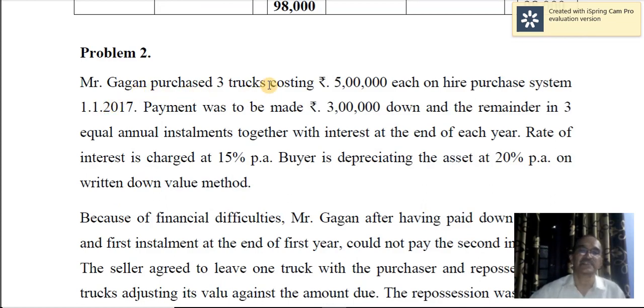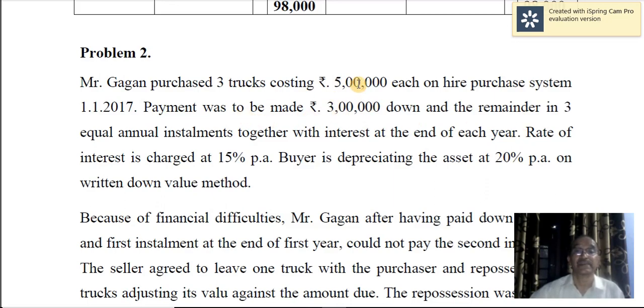Mr. Gagan purchased 3 trucks costing 5 lakh each. 5 lakh into 3, 15 lakh. The agreement was entered into on 1st January 2017. Payment was to be made 3 lakh down and the remainder in 3 equal annual installments together with interest at the end of each year.